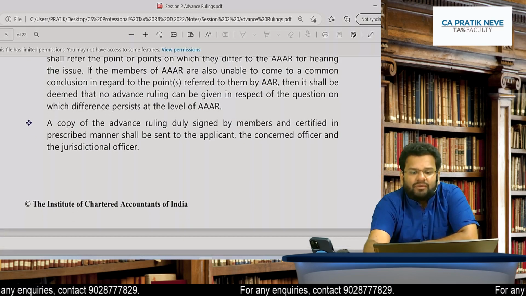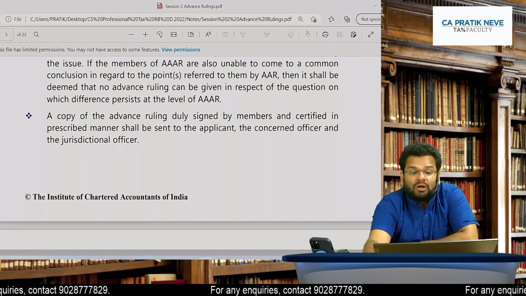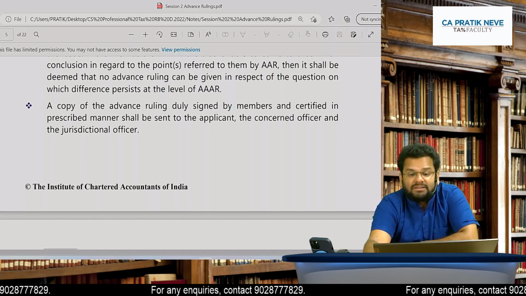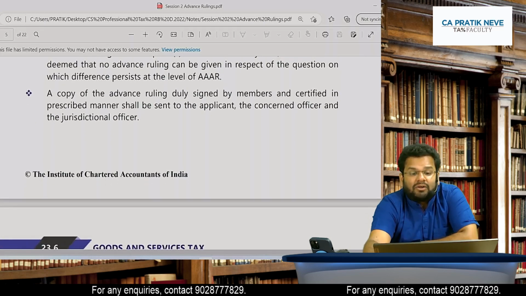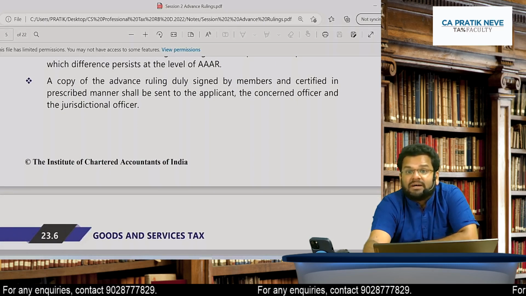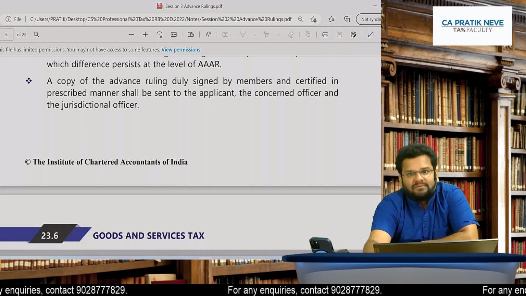If the members of AAAR are also unable to come to a common conclusion in regard to the point or points referred to them by AR, then it shall be deemed that no advance ruling can be given in respect of the question on which difference persists at the level of AAAR.